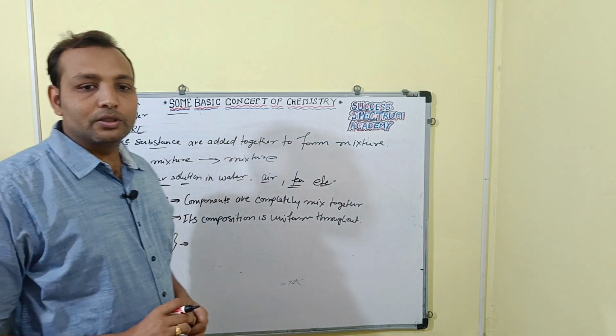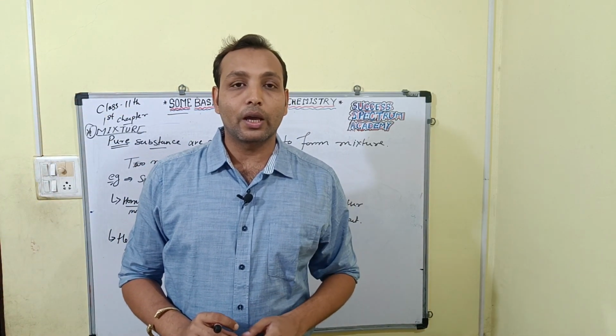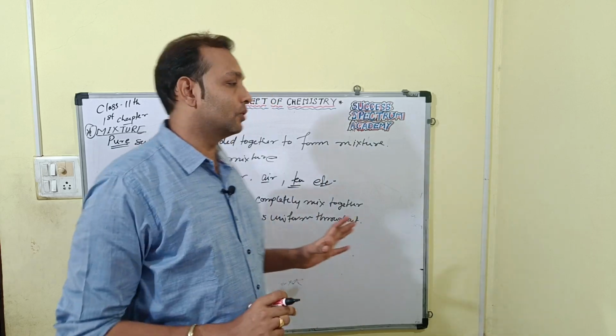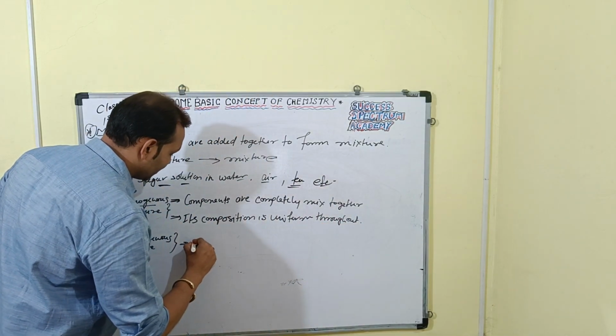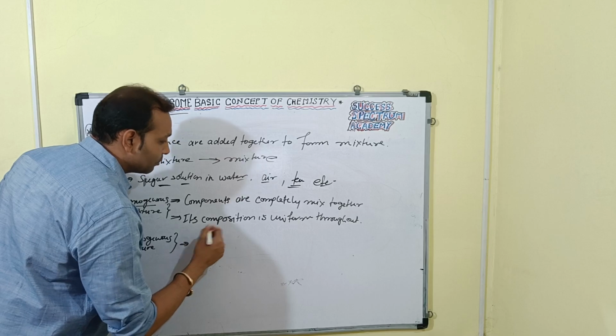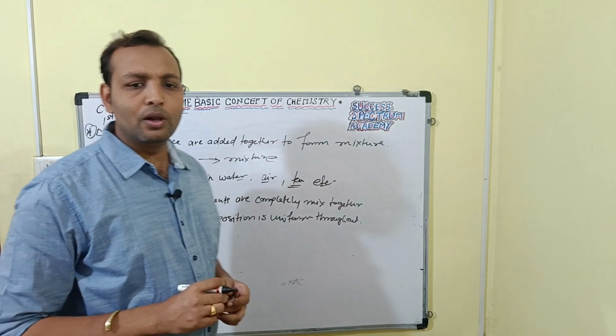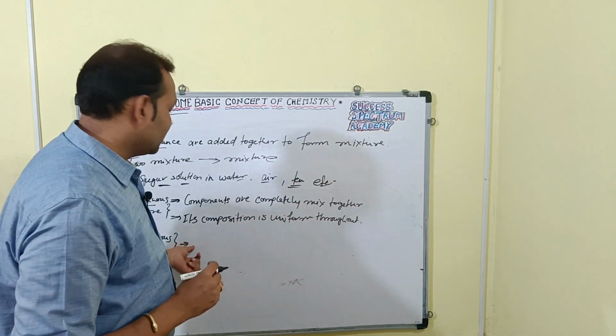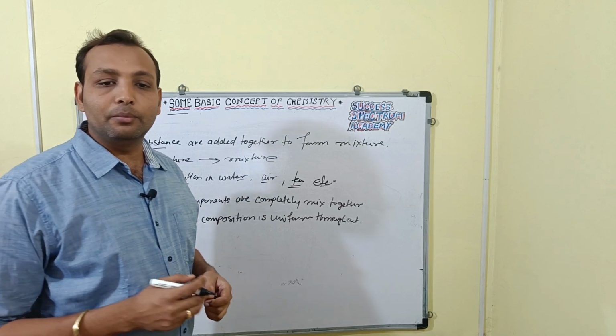A heterogeneous mixture means a mixture which does not have the same composition throughout. A similar composition is not found throughout the mixture, and different components can sometimes be observed.